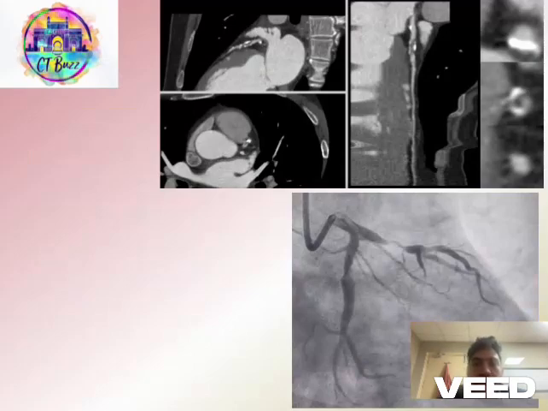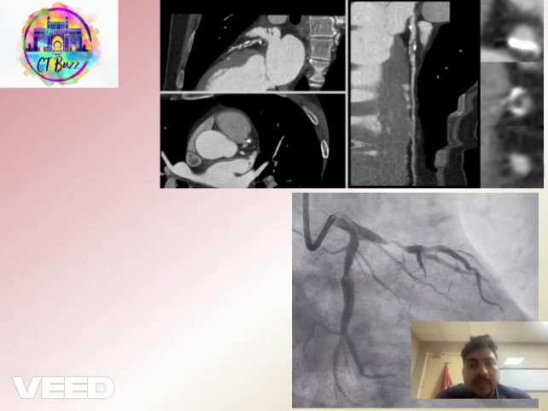Curved MPR CT coronary angiography image from one of the patients of the study shows a short segment mixed density plaque involving the proximal LAD, causing 70 to 80% luminal narrowing, and the invasive coronary angiography of the same patient showed 80% stenosis involving the proximal LAD.